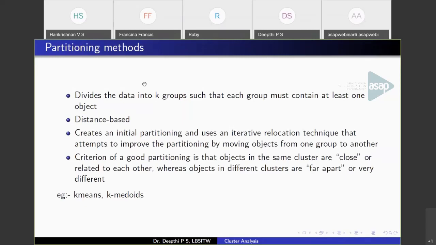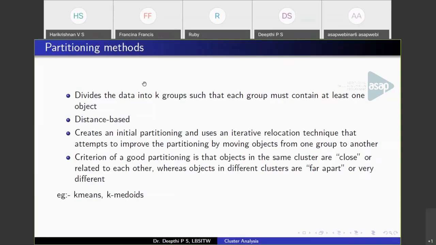How this works is that initially we create a starting partition, or initial partition, and after this, the iteration continues and points move from one cluster to another. This goes on repeating until it is stabilized. That is, at one point of time, points will not move from one cluster to another, and that will be the final clusters we have.